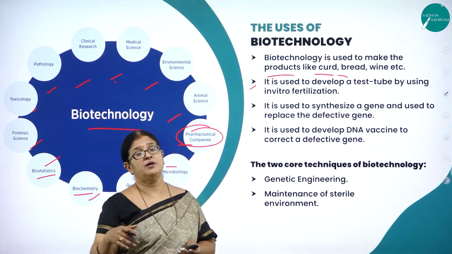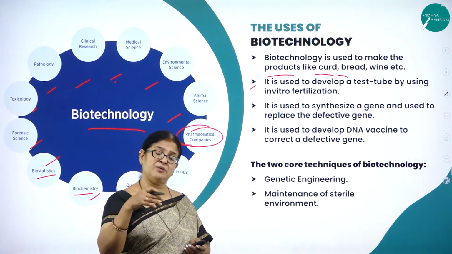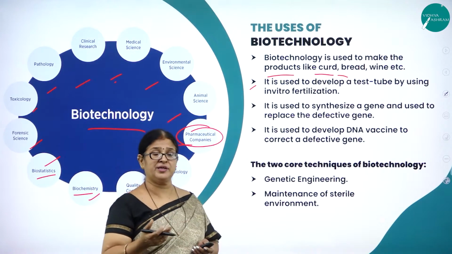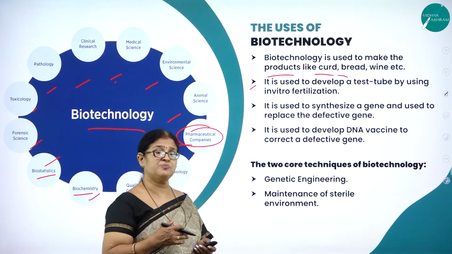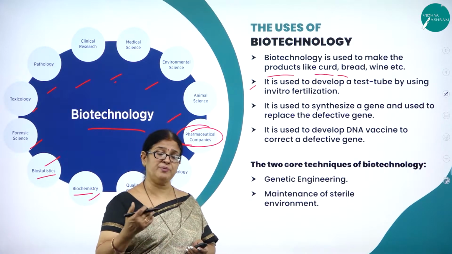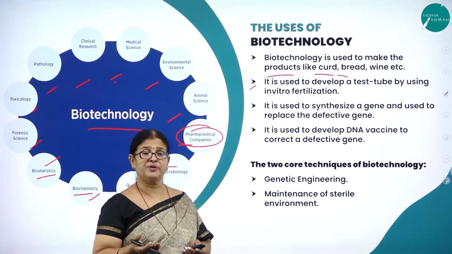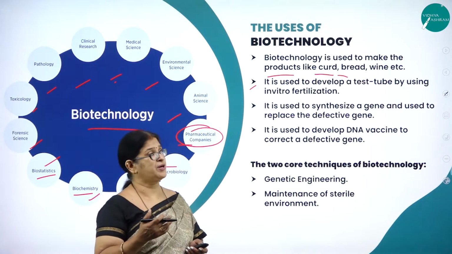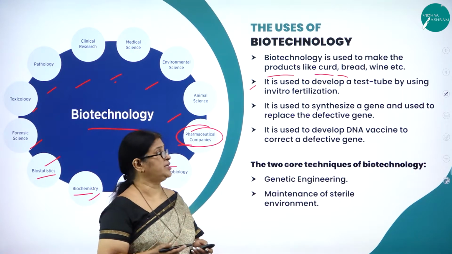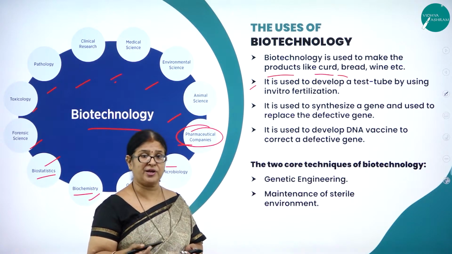They used to make deeper pits and then put the barrels there. That was the crude method of making wine and beer, etc. But now with the advancement in biotechnology, the technology has improved so much that all those crude methods need not be applied for the production of certain products, may it be wine, beer, and even curd and milk and milk products also.